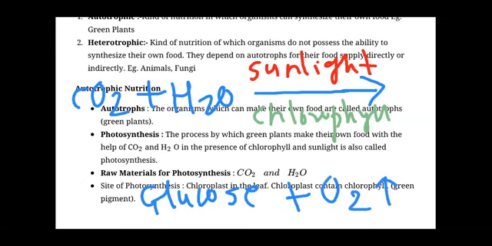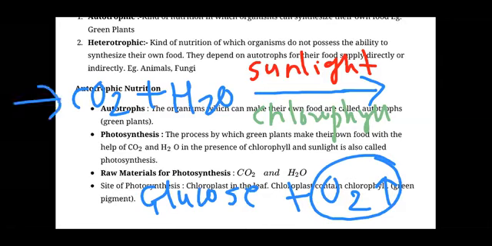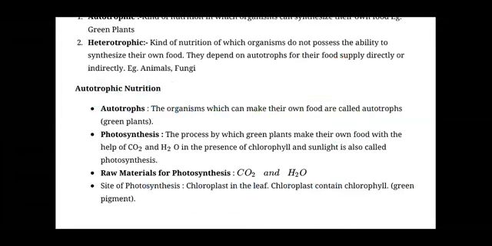So why does the plant produce oxygen? Whatever oxygen is more in the plant body than its requirement gets removed out from the stomata. You know very well, in 9th standard you learned about the structure and working of stomata. So stomata helps in gaseous exchange. From the same stomata, the CO2 enters the plant body, and through the same stomata, the oxygen gets removed out from the plant body. So this is basically what happens in the process of photosynthesis, which is a basic life process that occurs in the body of green plants to synthesize glucose.